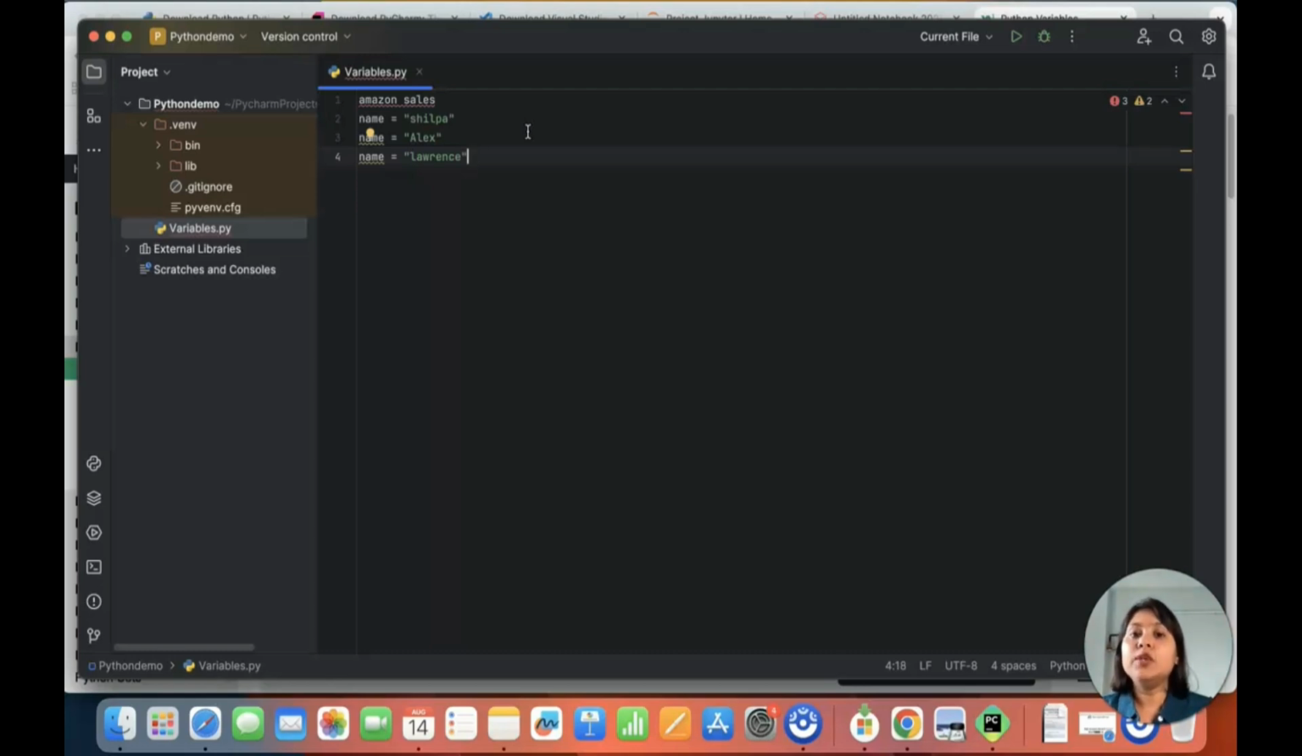In that memory, you can store any value. You can store Shilpa, you can store Alex, or you can store Lawrence. And that particular location where these names are stored, that location name is called a variable. So a variable is nothing but a pointer to a particular location on the disk where we are storing the values of the variable.